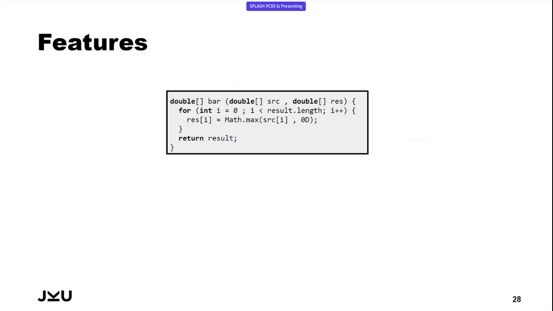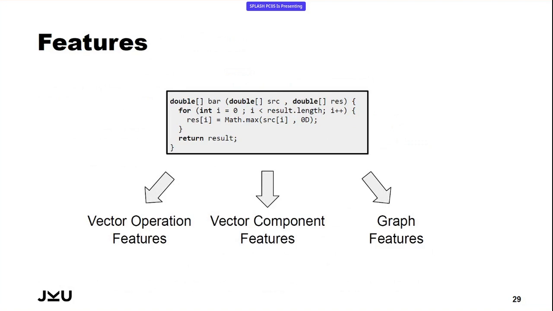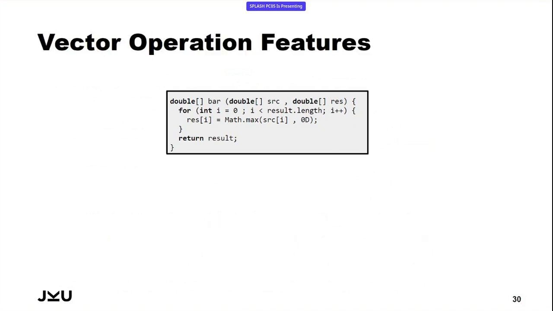What about the features we are using for describing our vectorized loops? For this example, I will show some of the features we were using. In essence, we have 3 categories: the vector operation features, the vector component features, and the graph features. The vector operation features basically describe the outermost part of the vector operation, which is found here.